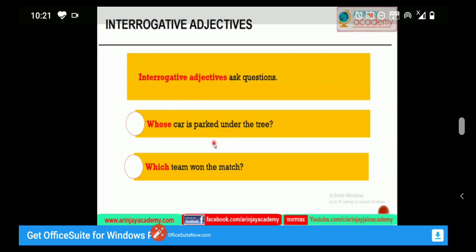Here whose and which are the interrogative adjectives, and they always ask the question with nouns, like whose car, which team. So interrogative adjectives are used with nouns to ask questions.